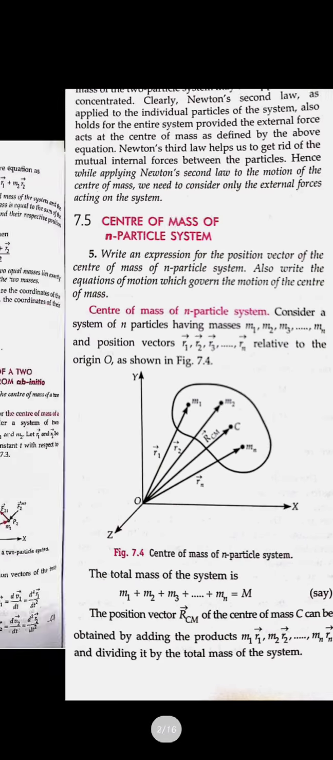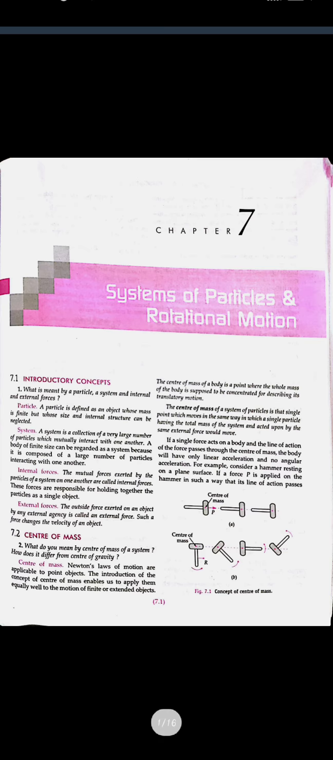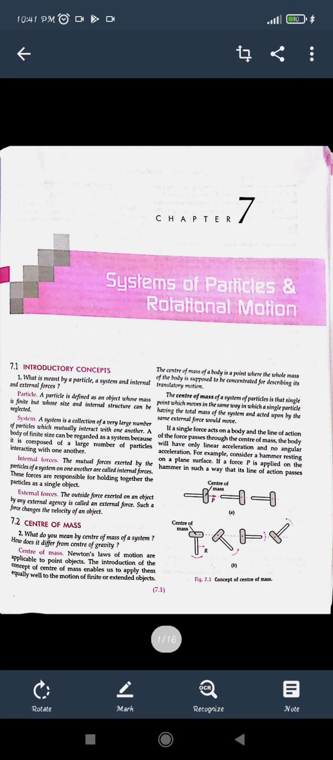So these are rotational motion and the system of particles. This is the last chapter of your portion according to the CBSE syllabus, that is term 1. I have already told you chapter 8, that is gravitation. Before that, I gave you work, energy and power, that is chapter 6, and chapter 5, laws of motion.